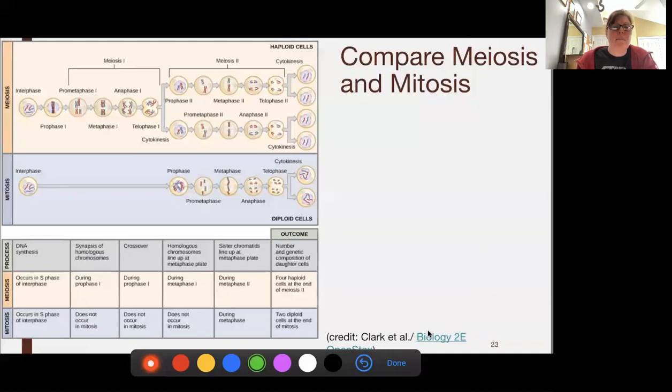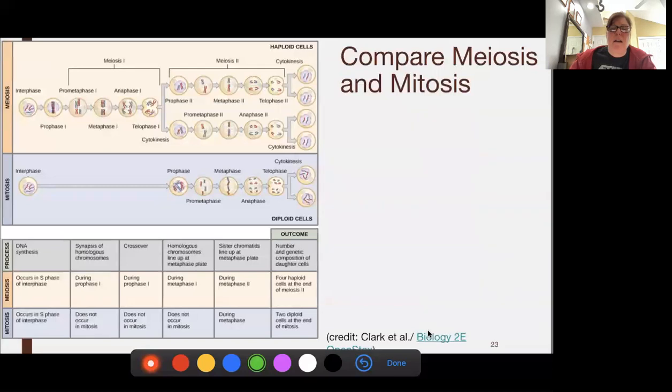We're going to have synapsis of the homologous chromosomes during prophase 1. We do not do this in mitosis. We will have a crossover in prophase 1. Again, we do not do that in mitosis. And then we have the homologous chromosomes line up. That's in metaphase 1. Do not do that in mitosis. Sister chromatids line up in the metaphase plate. That happens during metaphase 2. That happens just during regular metaphase in mitosis.